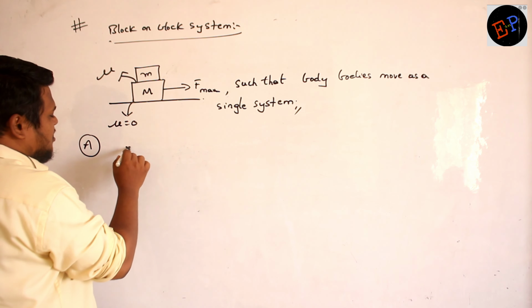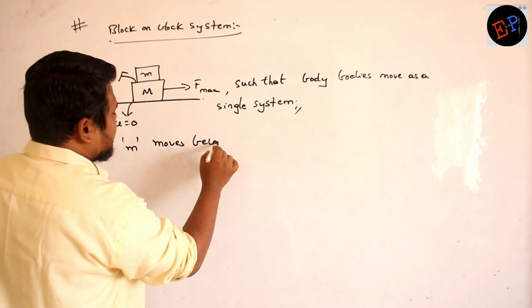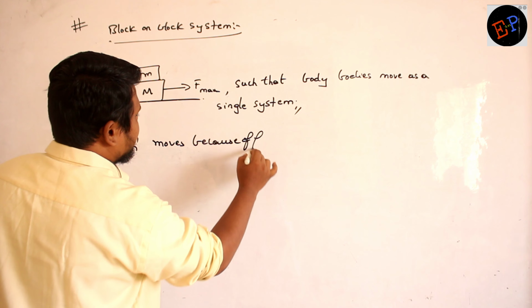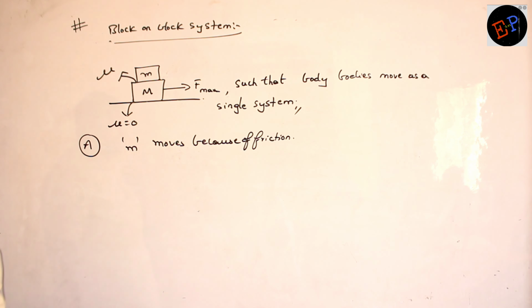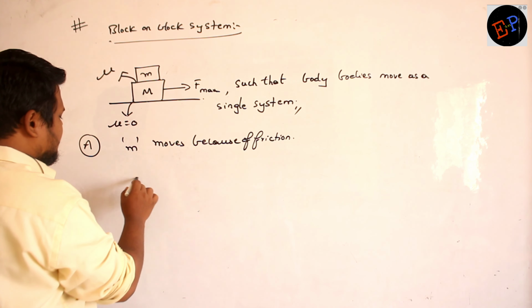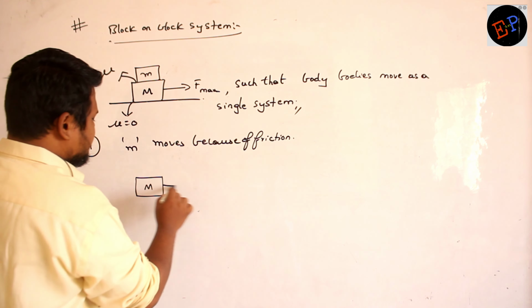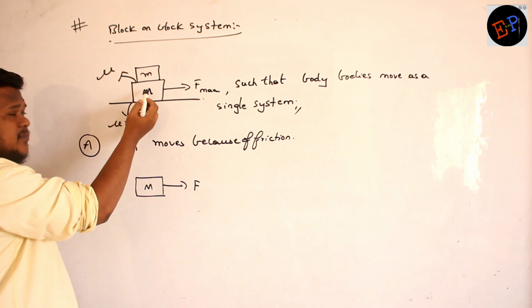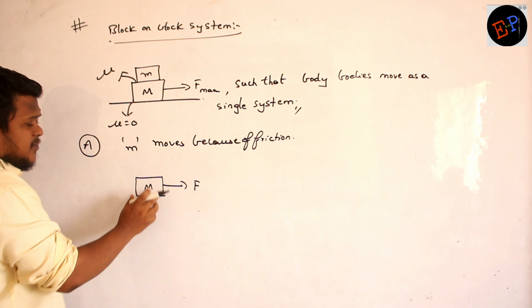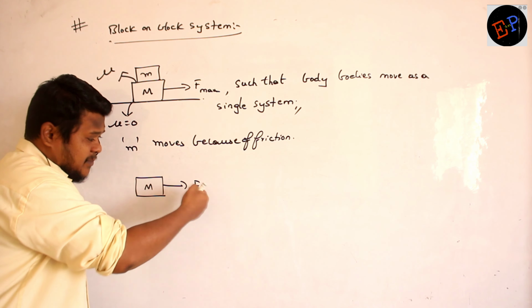So small m moves because of what? Because of friction. Let us see how friction is responsible for the motion of this body. If I draw the free body diagram of capital M, this is the applied force, and there is a friction between small m and capital M. This friction opposes the motion of capital M, because first of all capital M is trying to move.